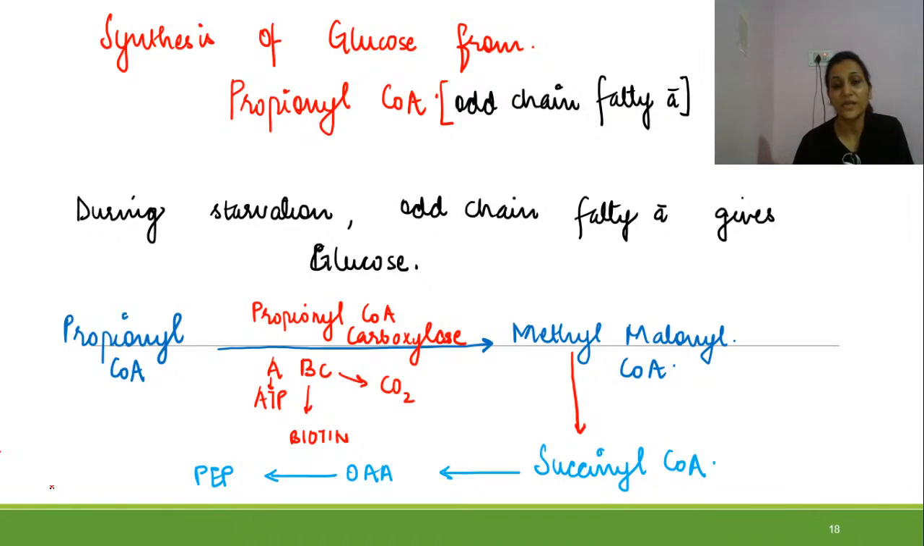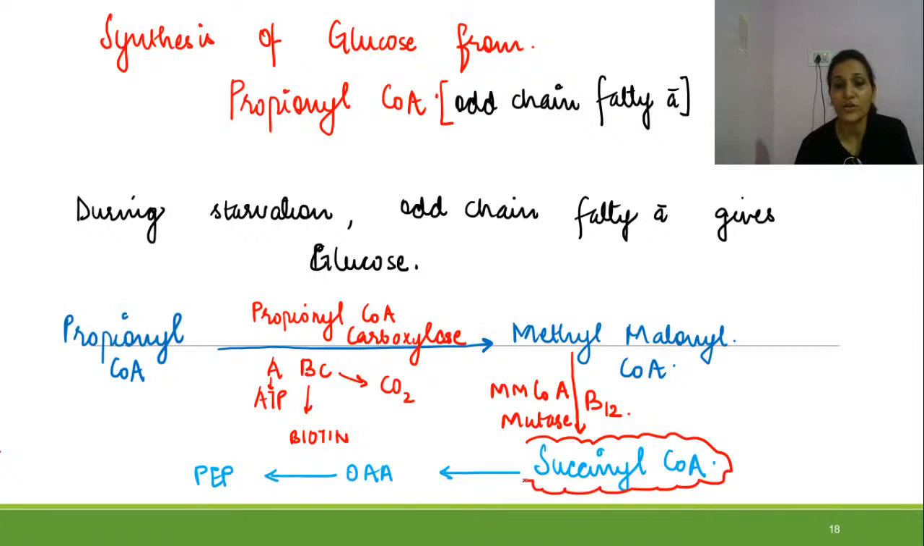Now the enzymes which are needed. This methyl malonyl-CoA will be converted into succinyl-CoA by methyl malonyl-CoA mutase. This is the enzyme, and it is a vitamin B12 dependent reaction. The succinyl-CoA is itself an intermediate of the TCA cycle, and it is also needed for heme synthesis. So various functions are there, and from succinyl-CoA there will be formation of oxaloacetate, and oxaloacetate will form phosphoenol pyruvate.